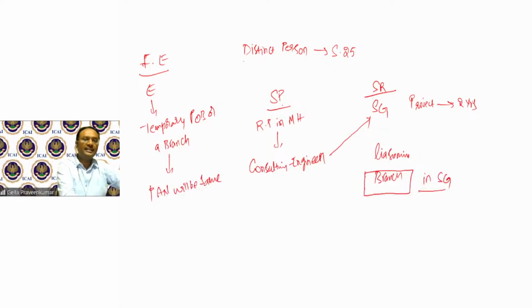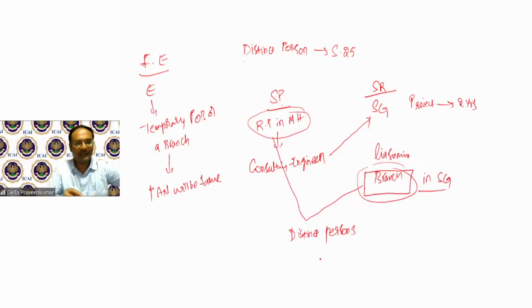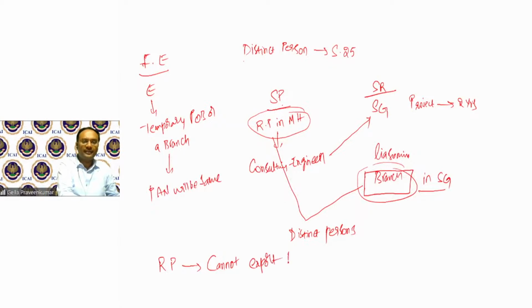So here, this registered person in Maharashtra and this branch in Singapore, these two entities will be called distinct persons for the purpose of section 25, for the purpose of GST provisions. That means to say, I cannot export to myself. A registered person cannot export to itself.